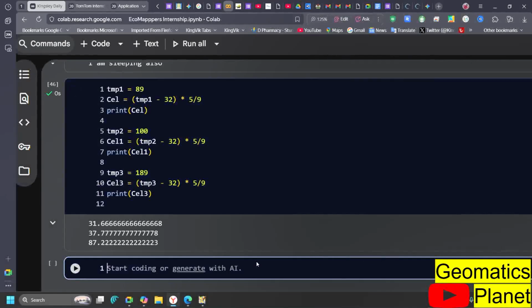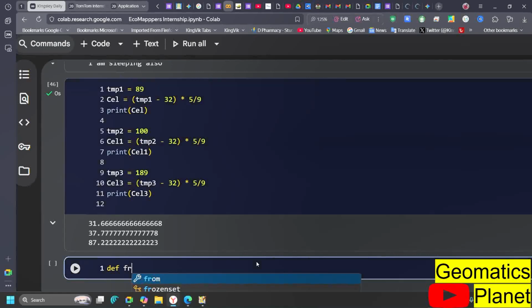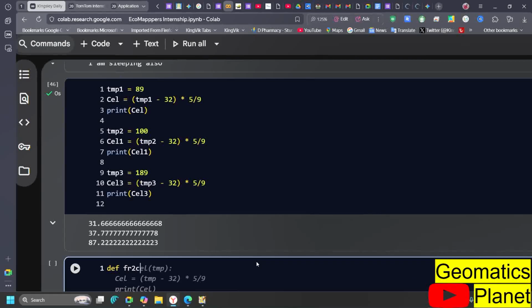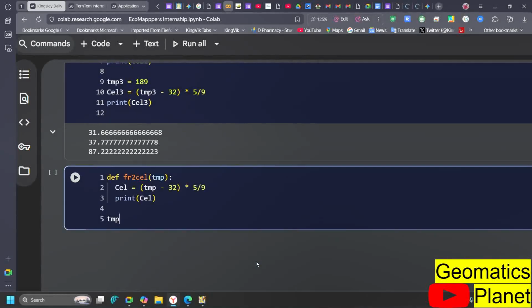So what you need to do is bring in a function. You want to convert from Fahrenheit to Celsius, for example. So let's define this function as Fahrenheit to Celsius. This is the function I'm naming that I want to convert from Fahrenheit to Celsius. And let's name the parameter Fahrenheit, because this is the main one that we want to convert down to the other one.